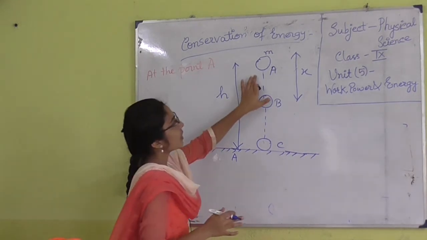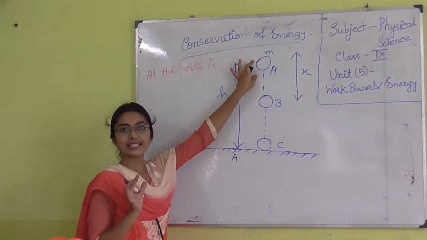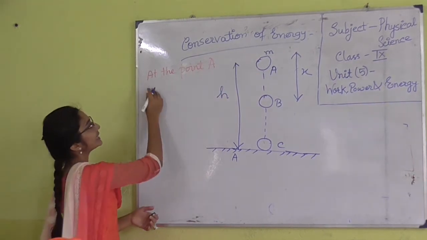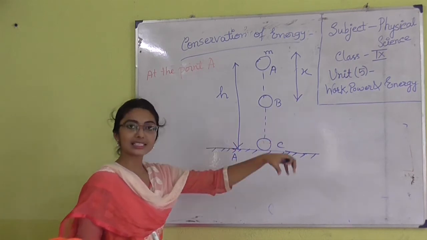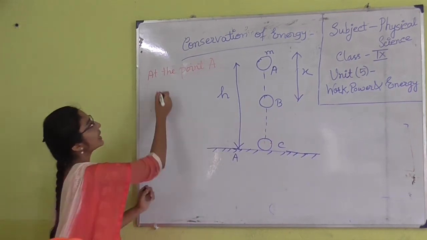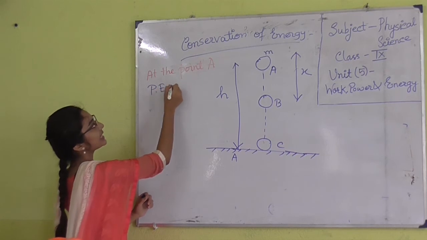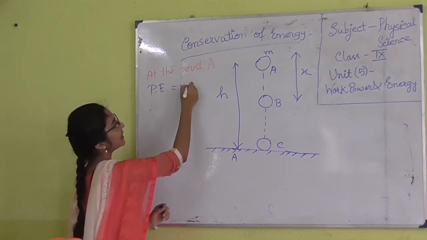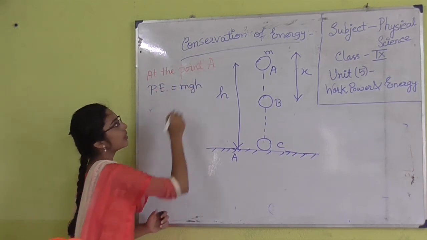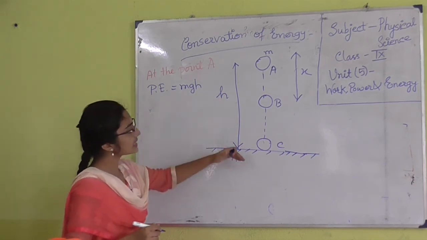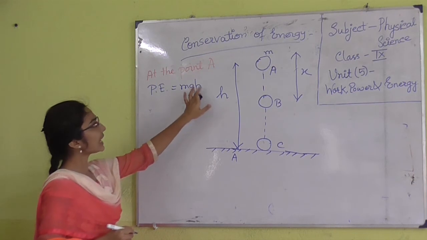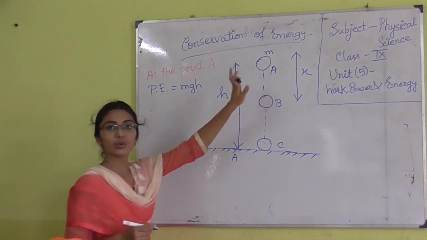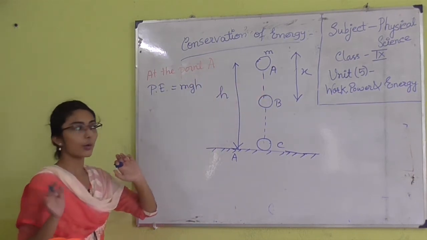At the point A, the total energy of the system: the ball is at rest at first. It has no velocity, it is in this position and next I will drop it. So its energy is only potential energy, that is m into g into h. Why is this h? Because the height from the ground is h. So the total energy at the point A is only mgh, because v is equal to 0.